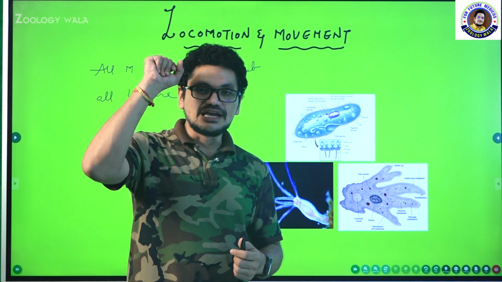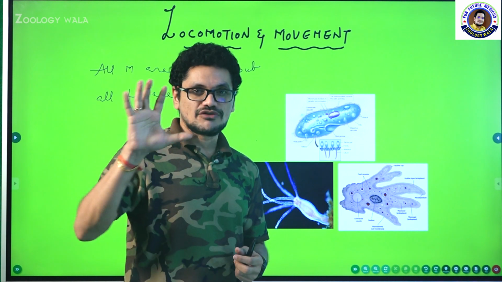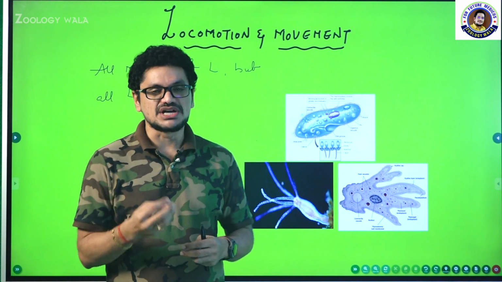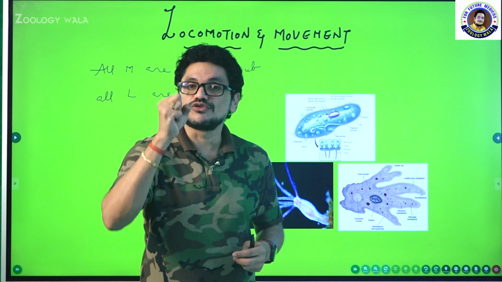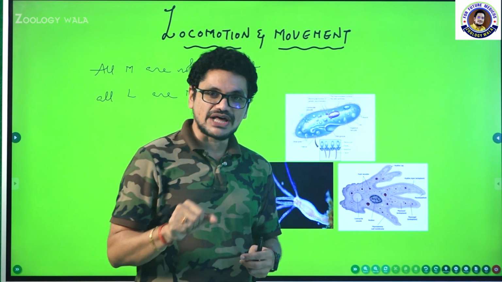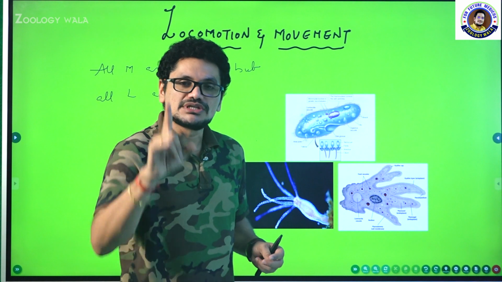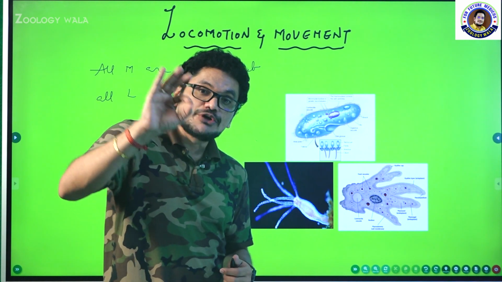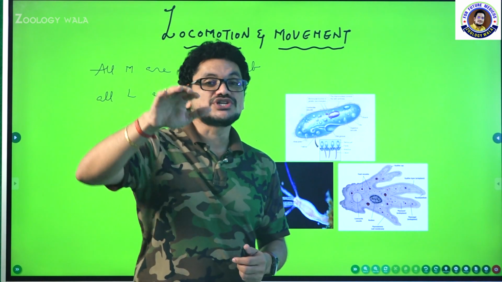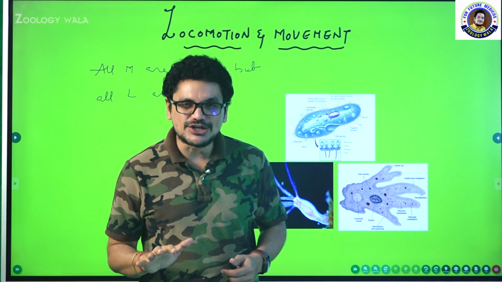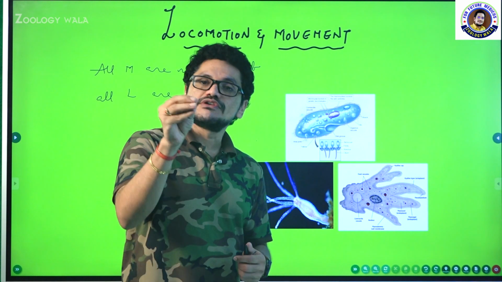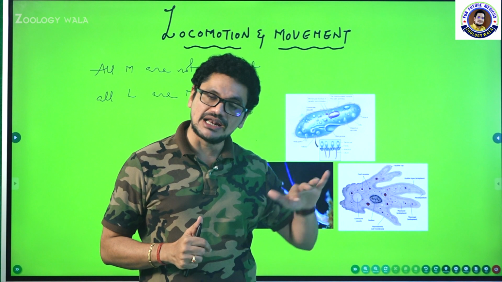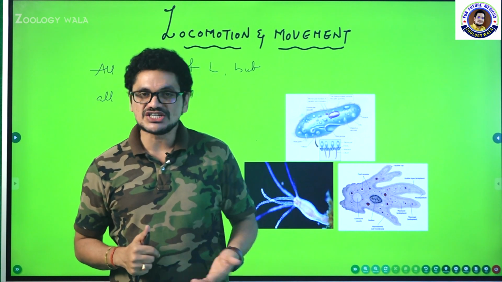For example, you take the limbs of a human being, what is the function of the limb? Generally for changing the posture we use these limbs, and they are also useful for collection of food material. Finally, by comparing all these examples I want to drive home only one point: locomotory structures need not be different from those parts which are affecting movement. I mean to say, the same structure is useful for locomotion and the same structure may be useful for collection of food material or for other functions also.